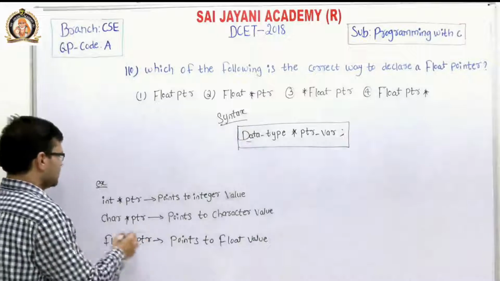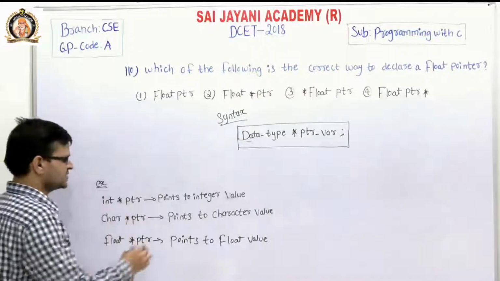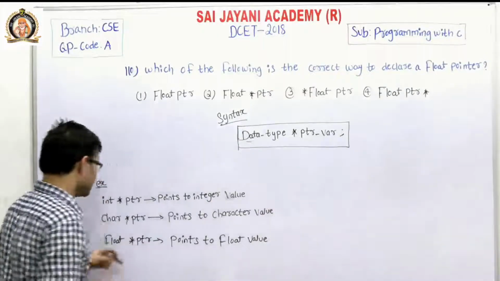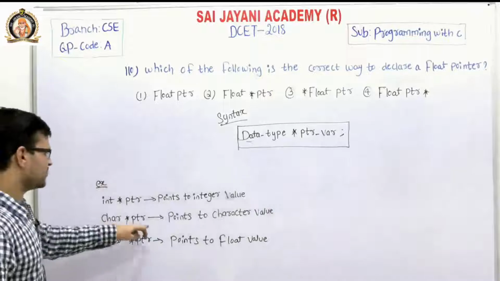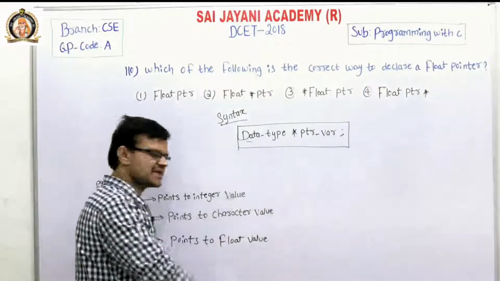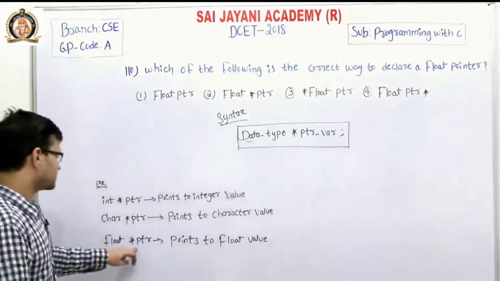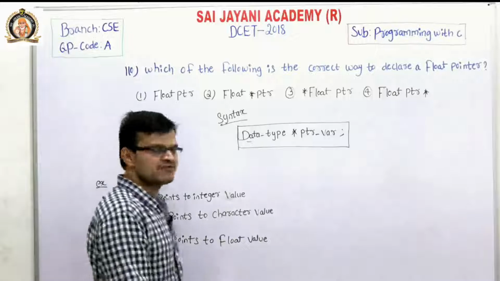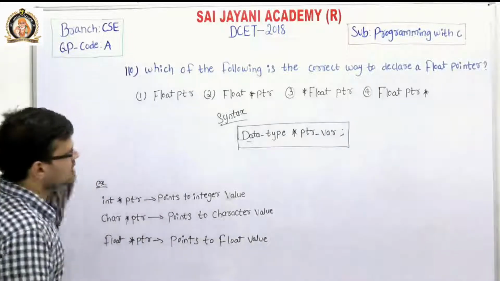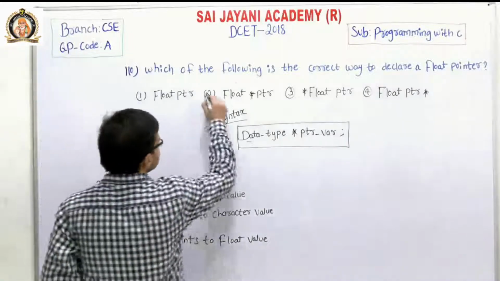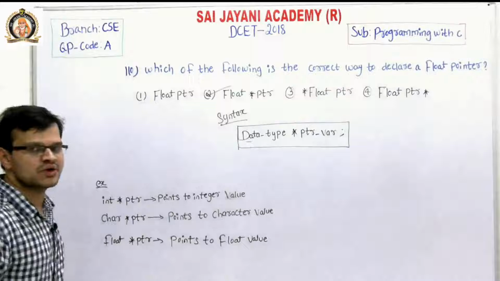For example, int star PTR points to an integer value. Similarly, char star PTR points to a character value, and float star PTR points to a float value. So from the above options, the second option is the right option for question number 110.